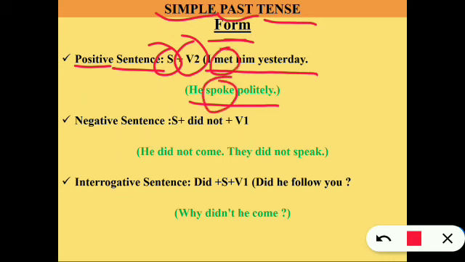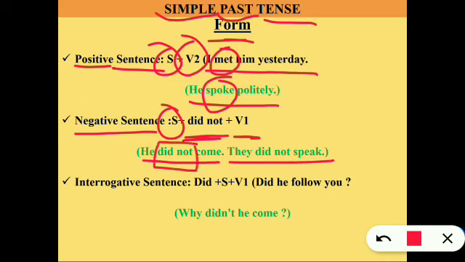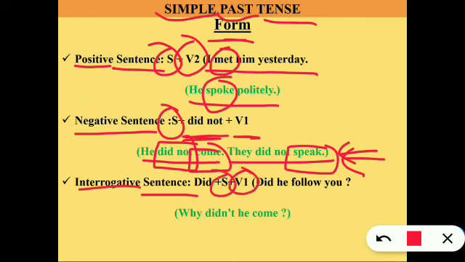Alright. Negative sentence: subject, did not, and verb 1. So here, he did not come. They did not come. With did we have made it negative, and come and speak are verb 1. Interrogative sentence: did, subject and verb 1. Did he follow you? Why didn't he come? So this is how simple past tense is written.